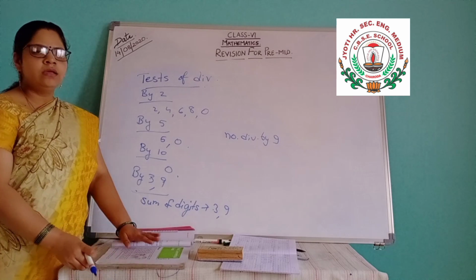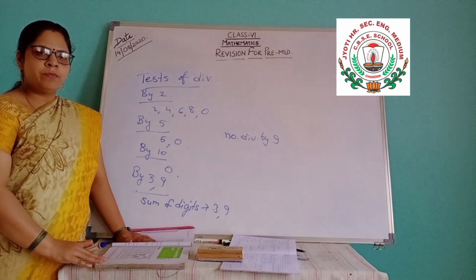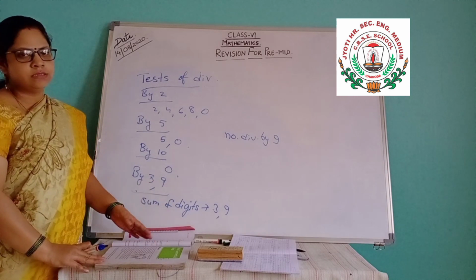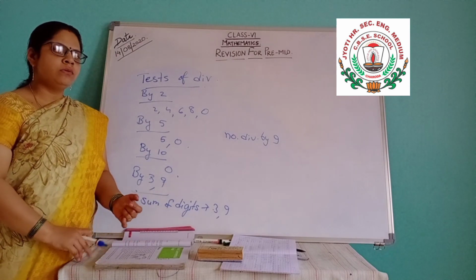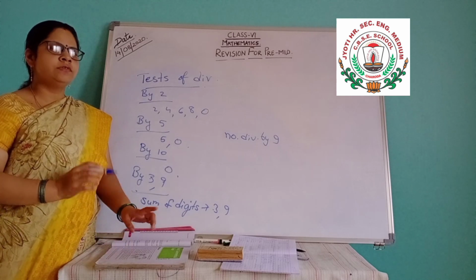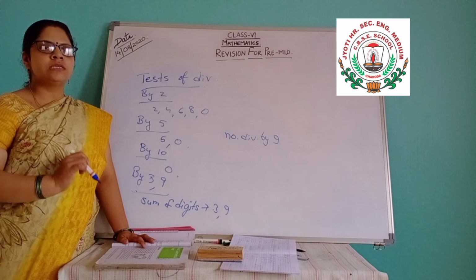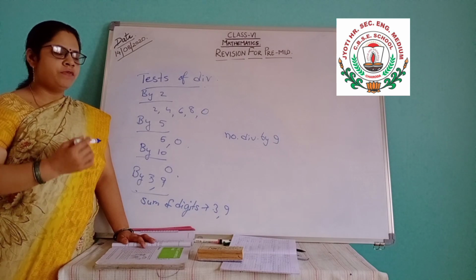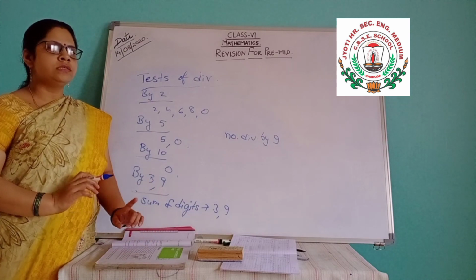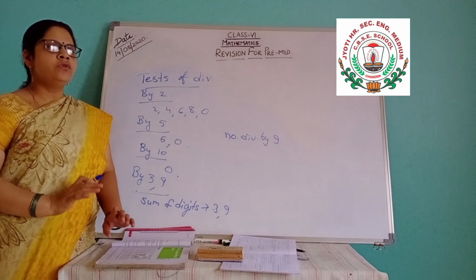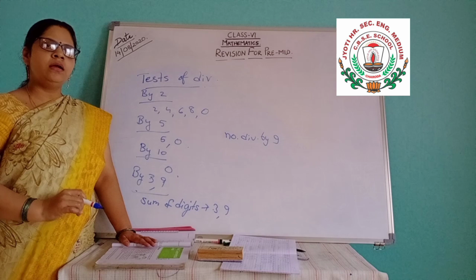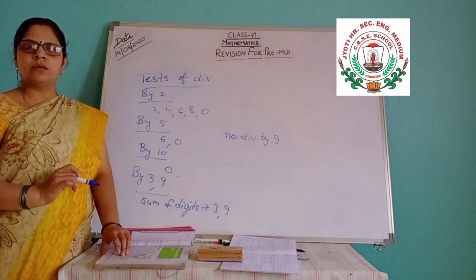Practice it nicely and keep one rough paper with you, because some calculations you have to do for giving the answer. Again and again telling you, keep the time in mind. Before completing the time, even if some questions are left out, click on the submit button. Or else, even if you have completed 19 questions, one question is left out and you are not clicking on the submit button, time is over, you will get 0. So keep the time in mind and before completing 1 hour, click on the submit button.